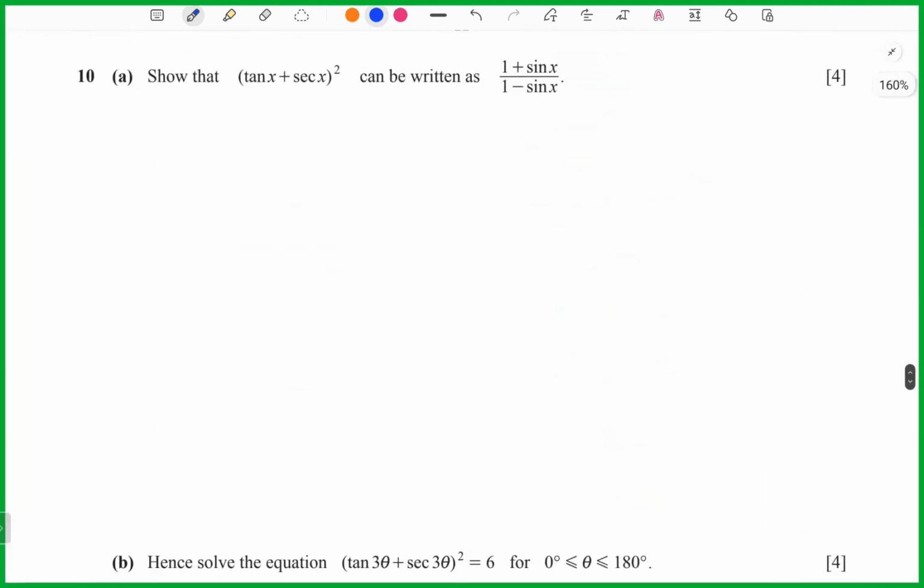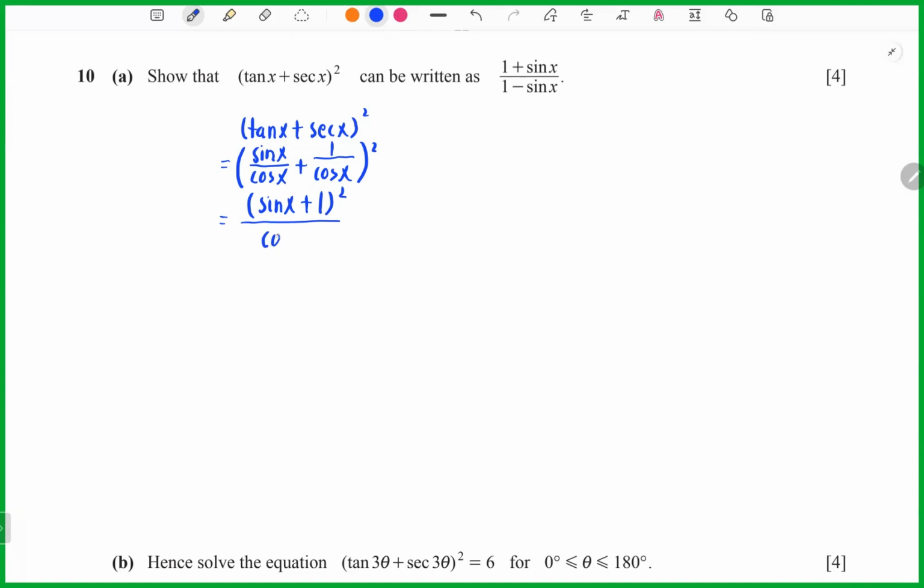Now we look at question ten. Show that tangent bracket theta squared can be written in this form. So first, what can we do? We can start to express x over cos plus 1 over cos here. So now we can do bracket sine plus 1 squared over cos squared. After that, we just leave it like this.